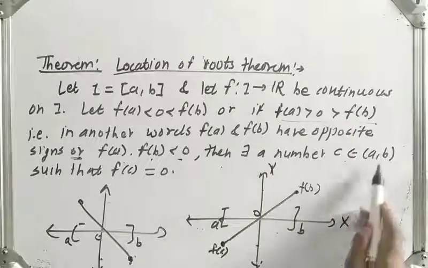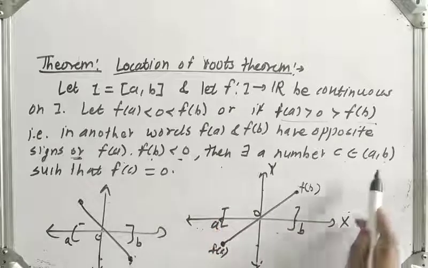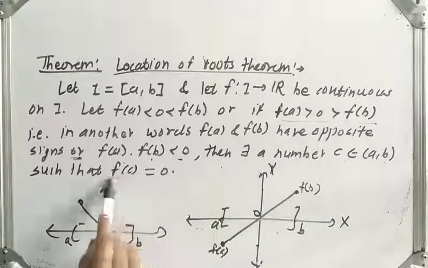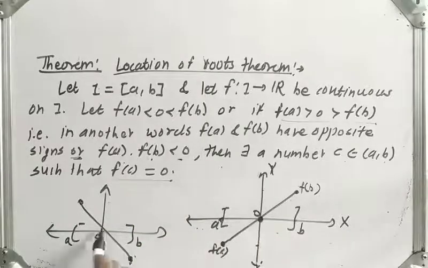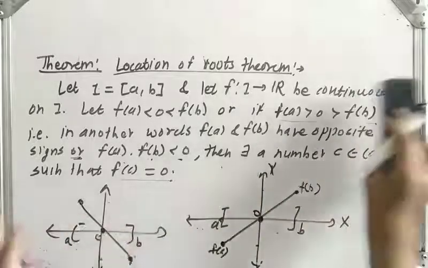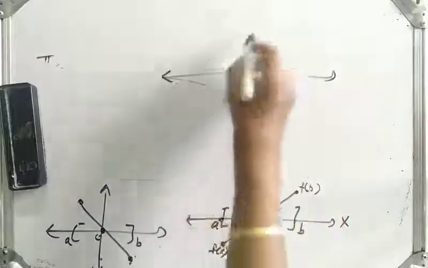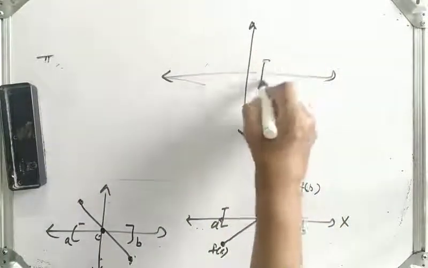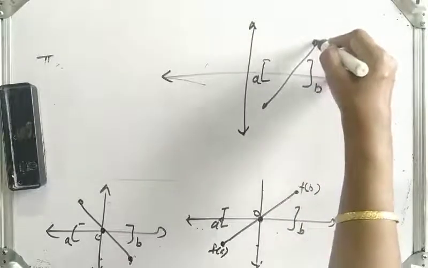Means there is a point c, excluding the points a and b, such that f of c is equal to 0. You can see this is a point c, f of c is 0. Here also f of c is equal to 0. Or you can consider another graph: suppose it is a, it is b, and the graph is like this.